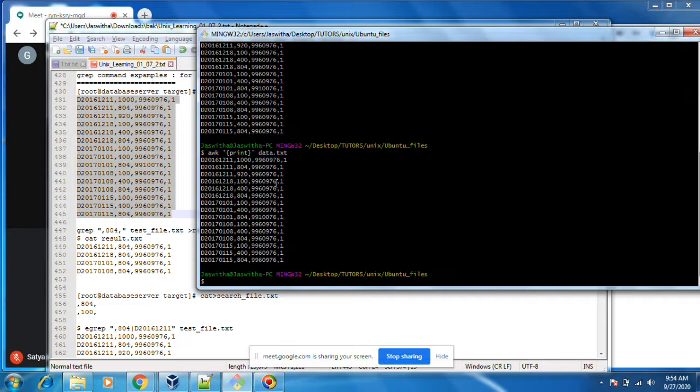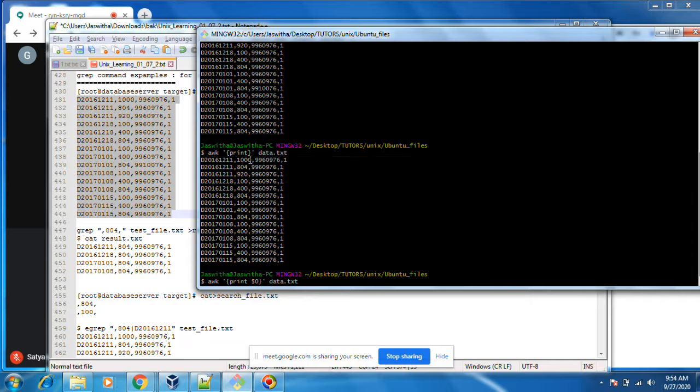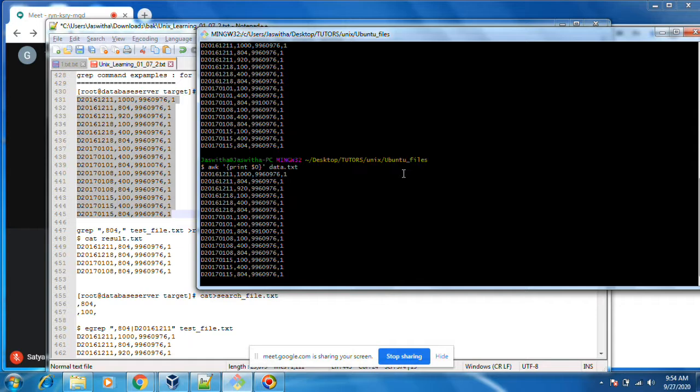If I want to print $0, this is also similar. $0 means entire line. By default it will use $0. If you see, you get a similar output.